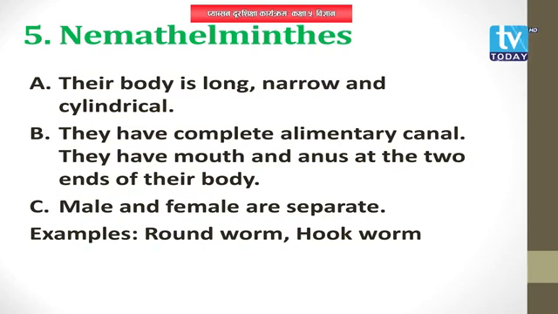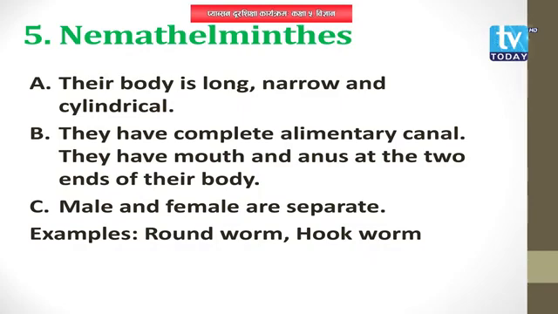The animals of this phylum are also multicellular. They have a long, narrow and cylindrical body, shaped like a cylinder, that is round. So the animals are also called roundworms. Some of them are also parasitic in nature.